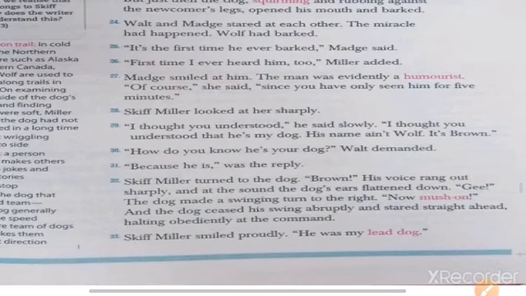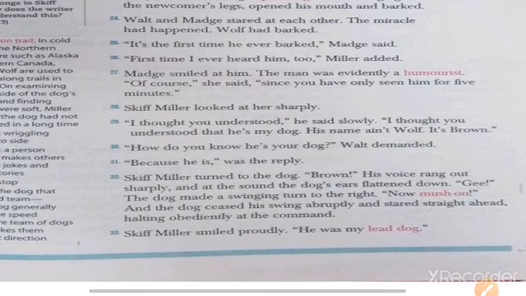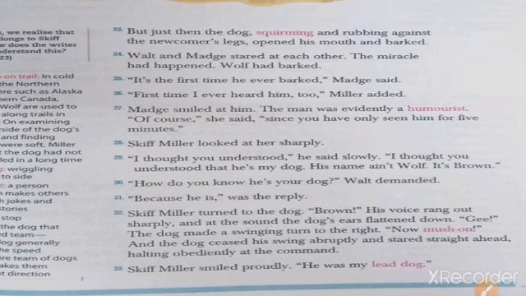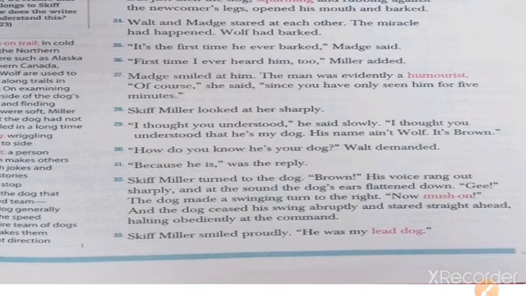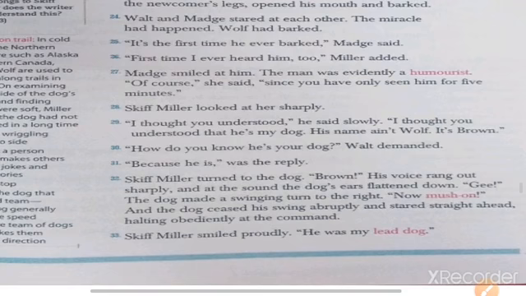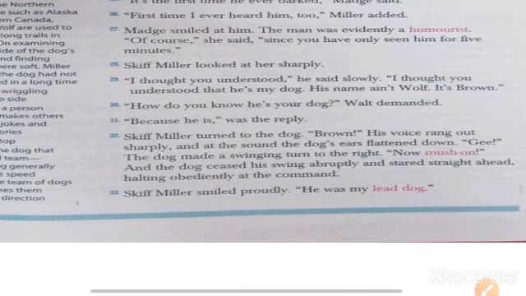In the last paragraph we read that he never barked, but as soon as he heard the man's voice, he reacted more and more. It was the first time he ever barked. Walt said, "First time I have heard him too," Miller also added. Madge smiled at him. The man was evidently humorous. "Of course," she said, "since you have only seen him for 5 minutes."